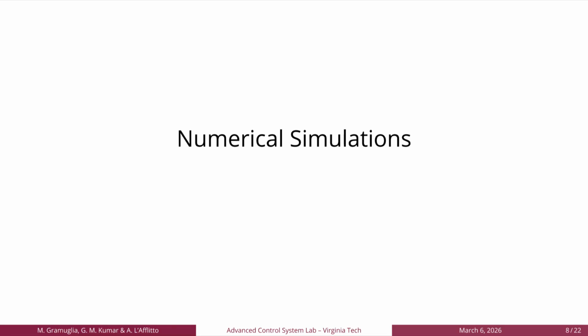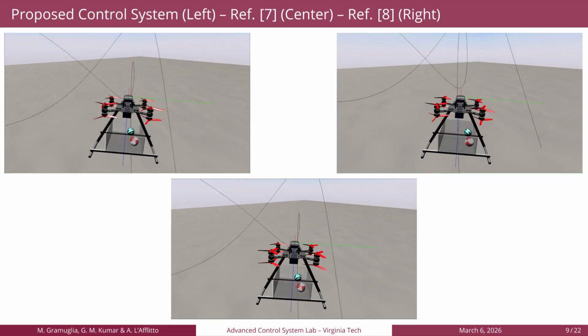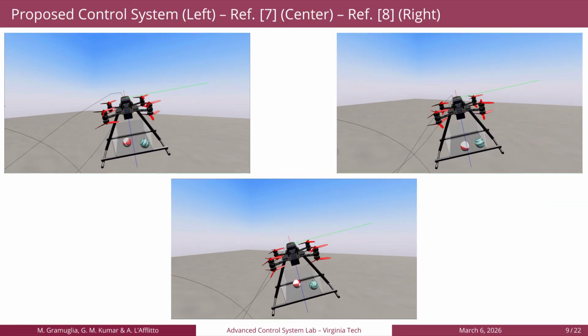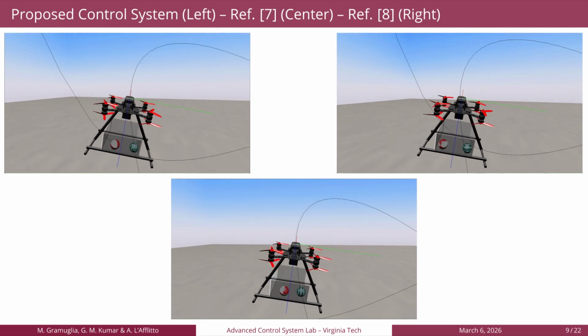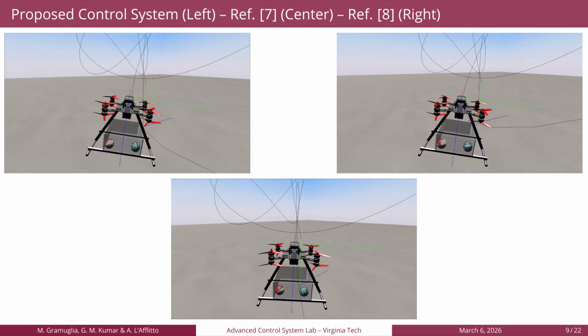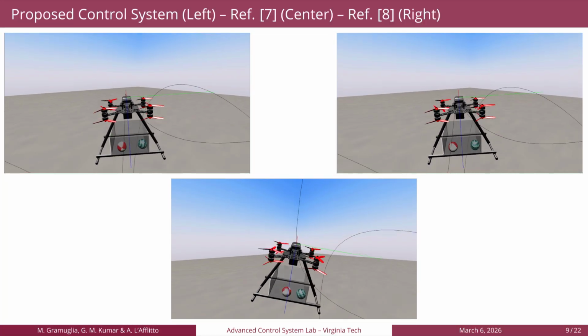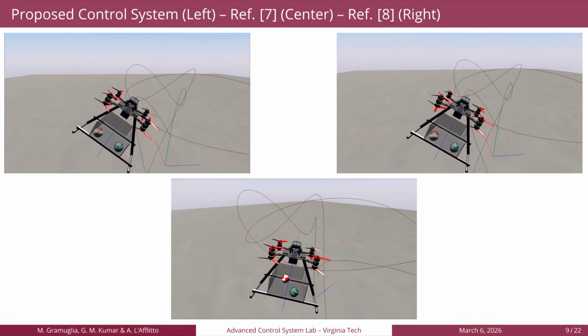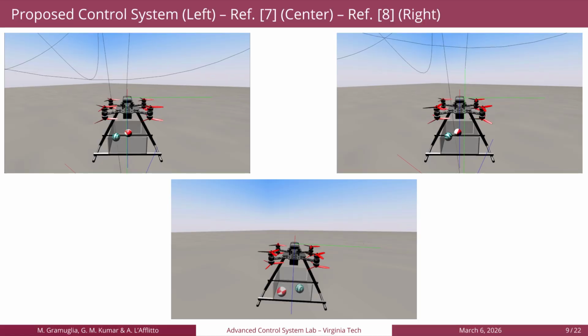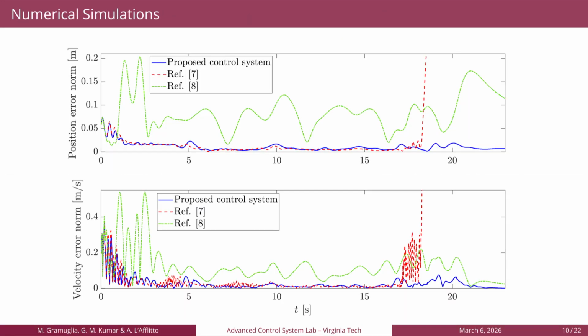We'll now have a look at some numerical simulations used to assess the performance of the proposed algorithm. The top left panel shows the proposed control system. The central bottom panel shows the control system developed in reference 7 of the paper, while the top right panel shows the control system developed in reference 8 of the paper. In the mission, the UAV is required to follow the user-defined trajectory while carrying an unknown unsteady payload, which consists of 2 steel balls. The top plot shows the position tracking error, while the bottom plot shows the velocity tracking error. From those, we can see how the proposed control system outperforms both of the other 2 similar control algorithms developed in references 7 and 8 of the paper.